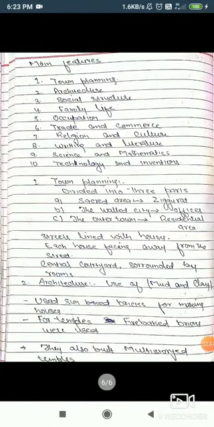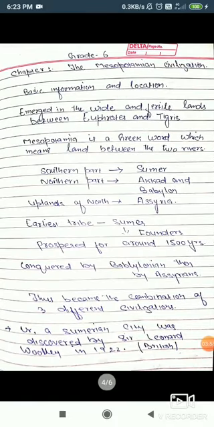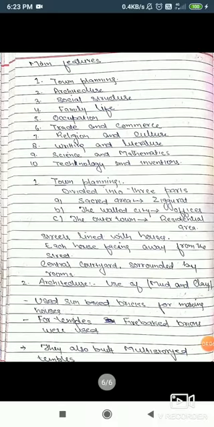Now let's talk about the main features of this civilization. Based on the discovery of Sir Leonard Woolley, who discovered the city of Ur, we can conclude certain main features of this civilization. I have mentioned here around 10 features, which are town planning, architecture, social structure, family life, occupation, trade and commerce, religion and culture, writing and literature, science and mathematics, technology and inventions.